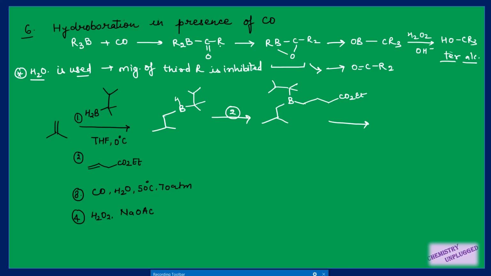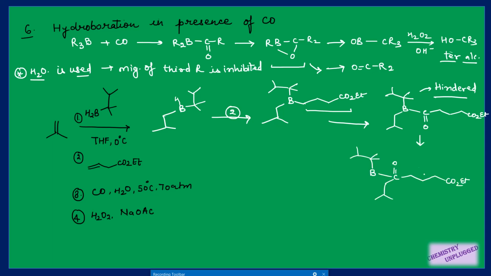Means one alkyl group will migrate. Suppose we are taking a less bulky type of alkyl group which will migrate first. So in the first step you will get this structure, right? In the second step we have two types of alkyls which can migrate, but this hexyl will not migrate because of its hindered structure, right? Always remember that whenever you have this organoborane, this alkyl group will not migrate, only this will migrate. So when it migrates, we have this structure, right?